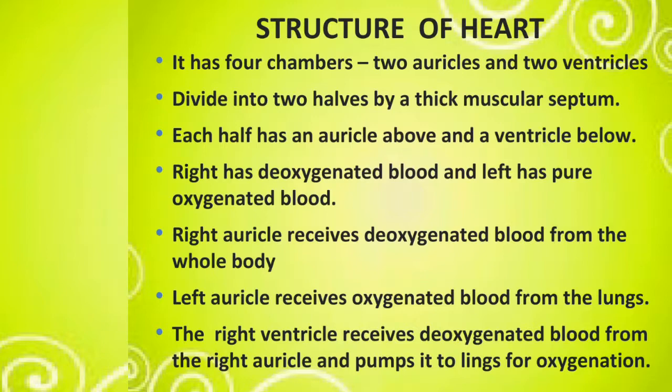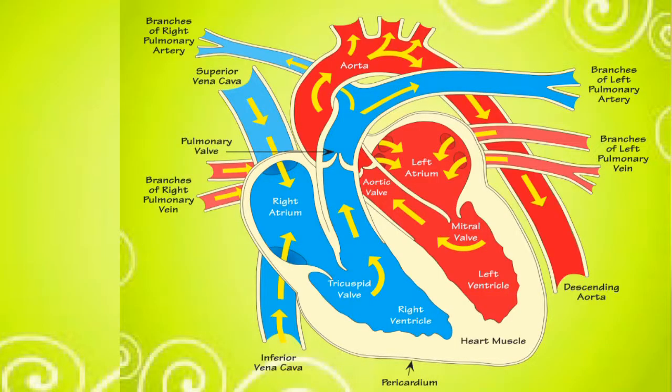Right auricle receives deoxygenated blood from the whole body. Left auricle receives oxygenated blood from the lungs. The right ventricle receives deoxygenated blood from the right auricle and pumps it to lungs for oxygenation. Let us see the diagram. It is a heart structure.